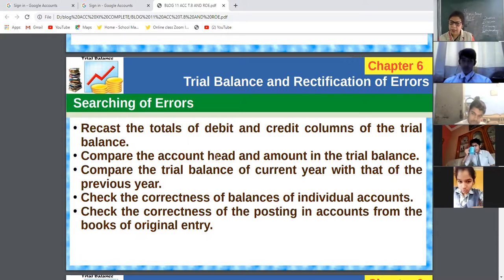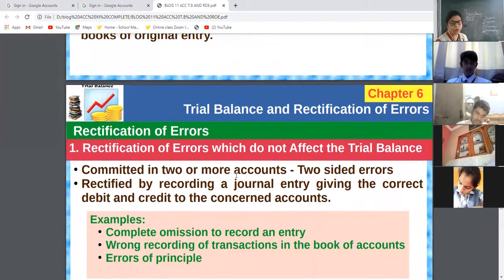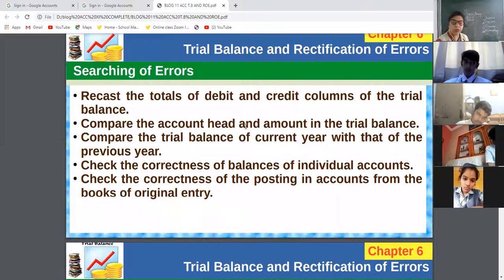First of all, again do the total of debit and credit, compare them, compare the current year's trial balance with the previous year, check the balances, check the carry forwards. Okay, shall we move? Note it down. Then how to rectify? This is the first step, my dear children. First of all, you should find out where you are lacking, where is the problem, where is the error. So searching of errors: total, compare and find out the balances.